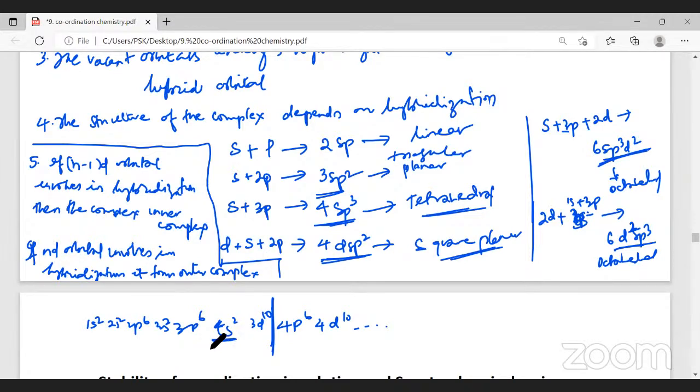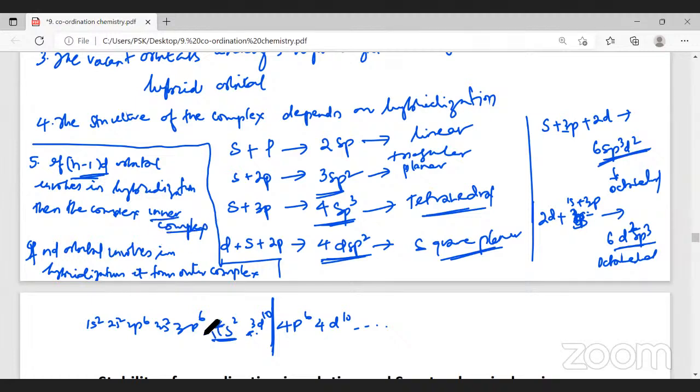4 minus 1 is 3. If the outermost orbit is 4, the s electrons are in the 4th orbit, and the d electrons are from the 3rd orbit, then we call it the n-1 d orbital. So the outermost orbit is 4, but the inner d electrons are taking part in hybridization. So those are called n-1 d orbitals. 4 minus 1 is what? 3. So if those d orbitals are involved in hybridization, it leads to the formation of something called an inner complex.